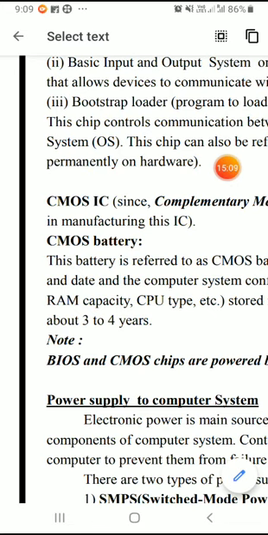That can be provided by a CMOS battery, which is nothing but a lithium ion battery available on the motherboard, which supplies the power required by the CMOS chip and BIOS chip.